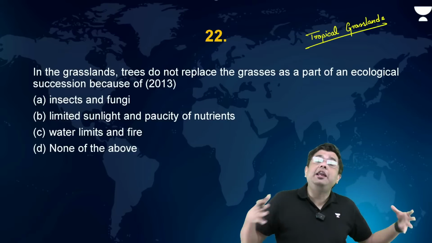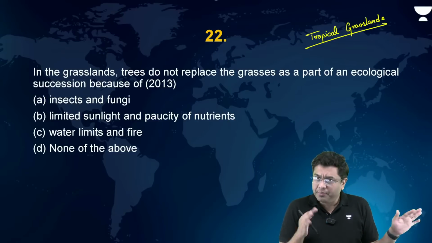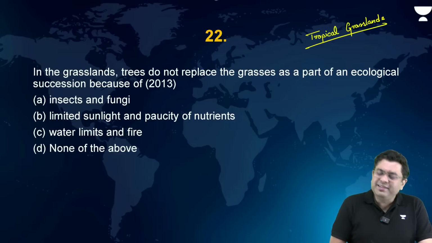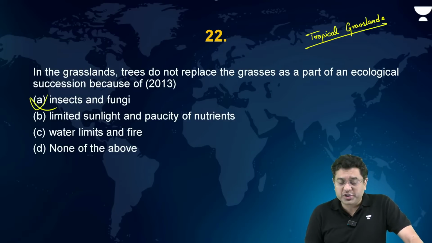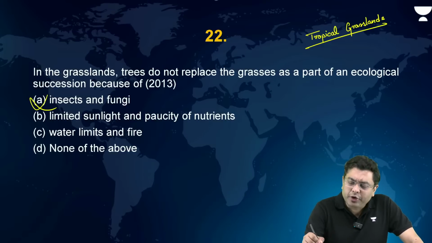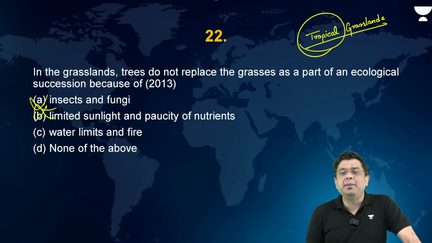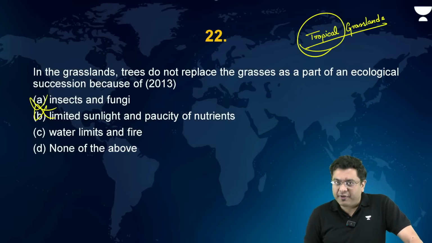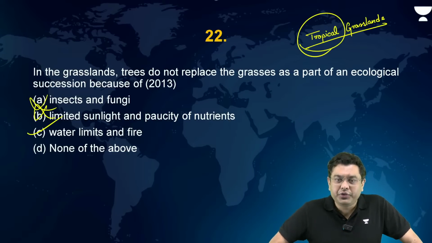Plus the fact that you have a very long dry season, trees won't be able to survive, whereas the grasses can be populated and they can be prevalent. So here, insects and fungi can never be the limitation in terms of the ecological succession, particularly in the grassland. Limited sunlight? Being in the tropics, sunlight is not limited. Water limits and fire. That means rainfall is scanty and wildfire events have occurred. So this is the correct answer, that is C.